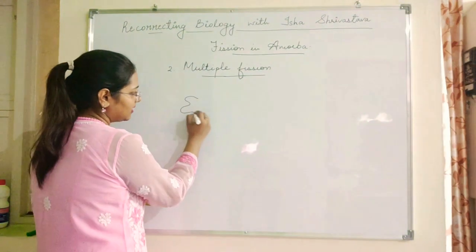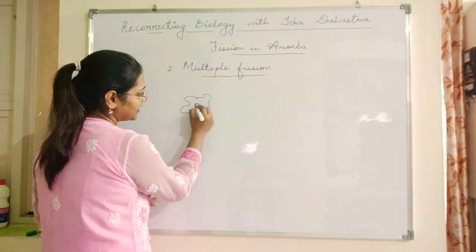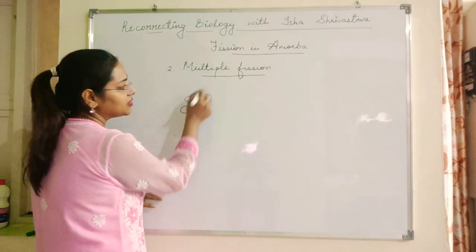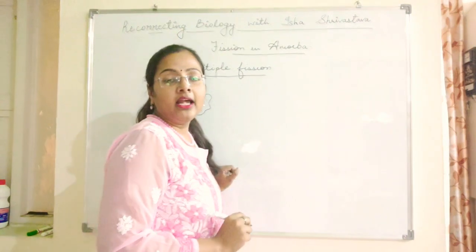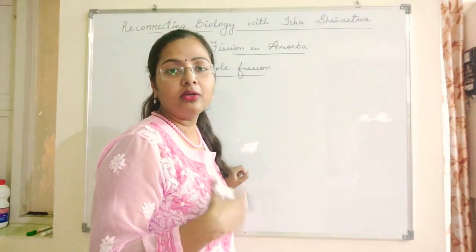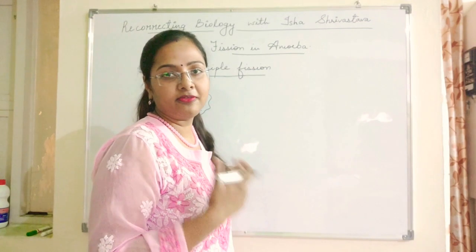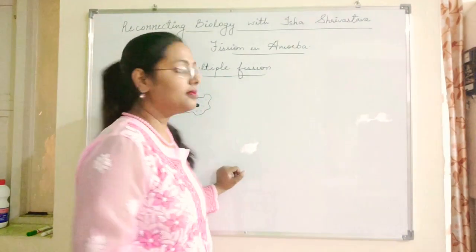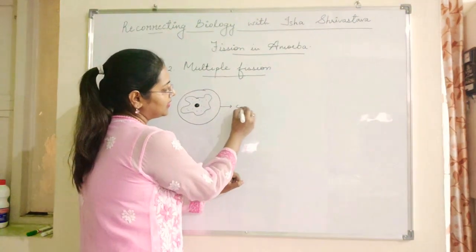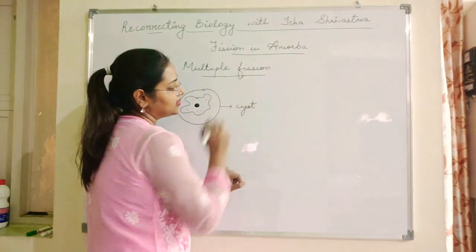This is a single amoeba with a centrally placed nucleus and the cytoplasm surrounded by pseudopodia. When conditions are not favorable for undergoing cell division or a type of fission, it forms a cyst around itself. Now what do you mean by a cyst? C-Y-S-T, cyst.